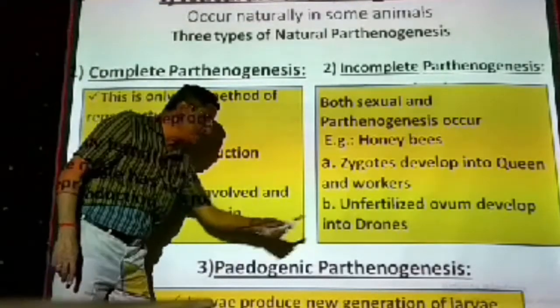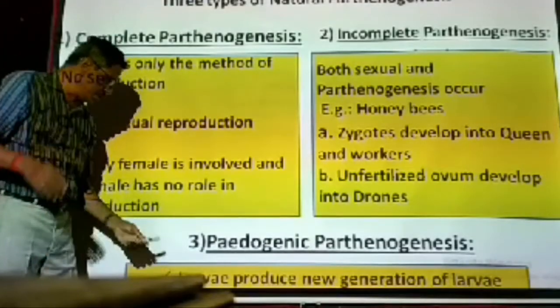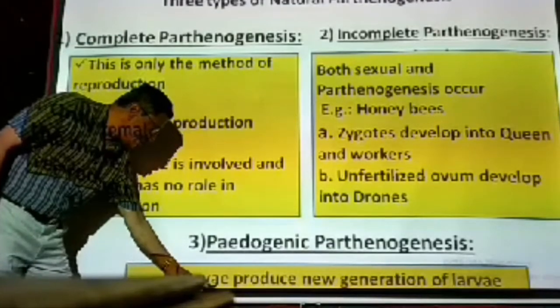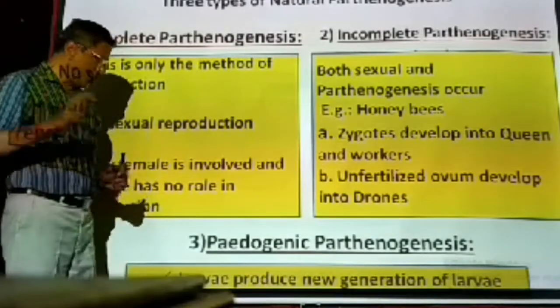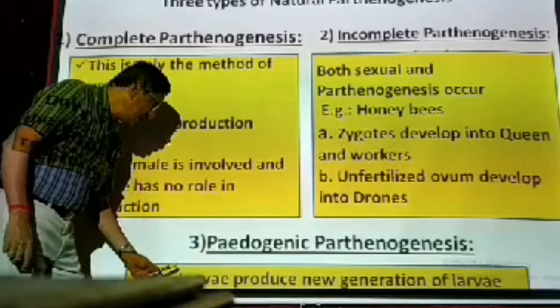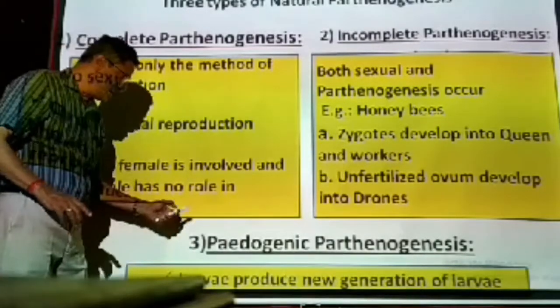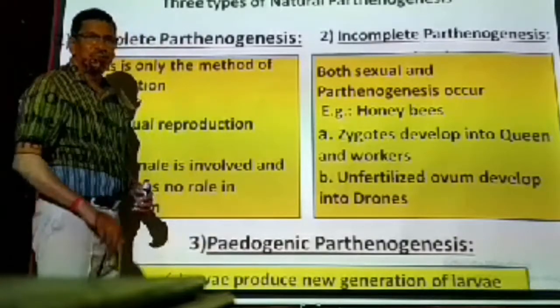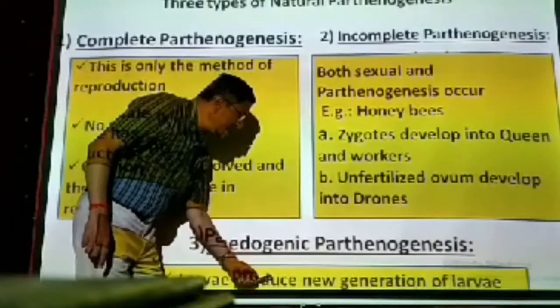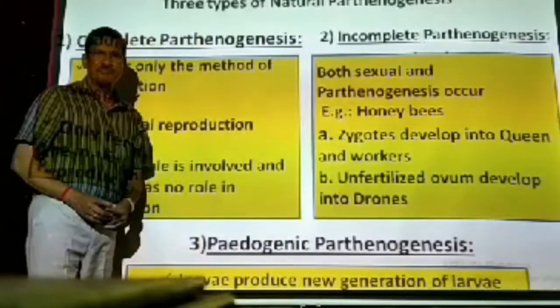Now in pedogenic parthenogenesis, assume that the eggs are hatched into larvae. Larva, singular; larvae, plural. We should not write larvas, it is wrong. Now what will the larvae do? Normally they will develop into pupa. But here, in some animals, the larvae reproduce. Actually they cannot reproduce, but here they produce a new generation, one more set of larvae.